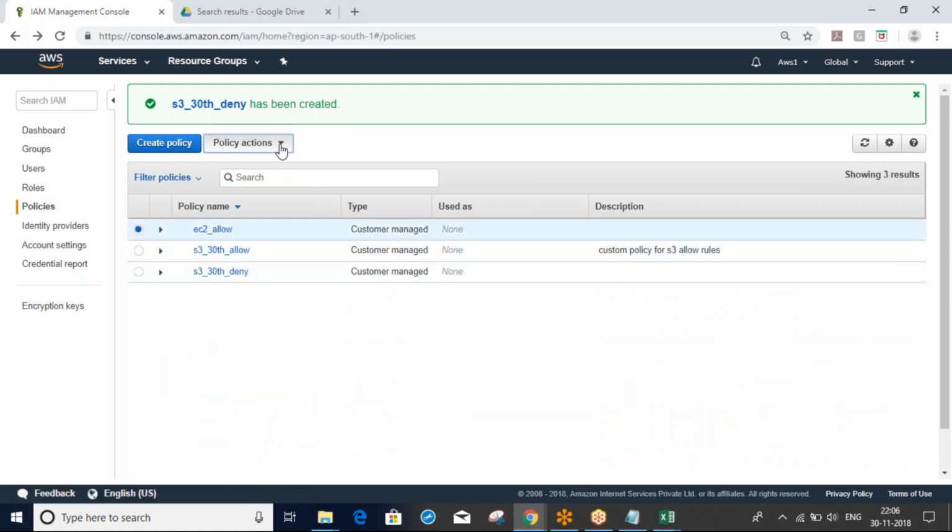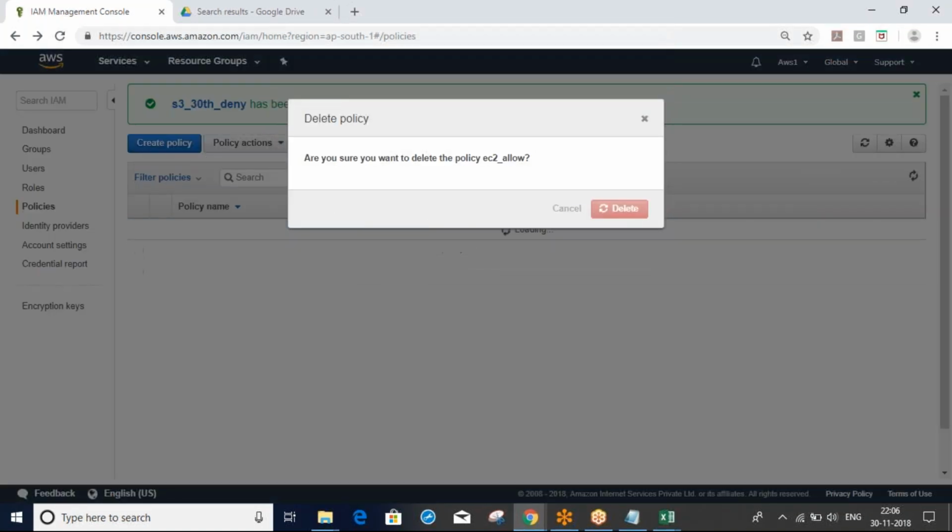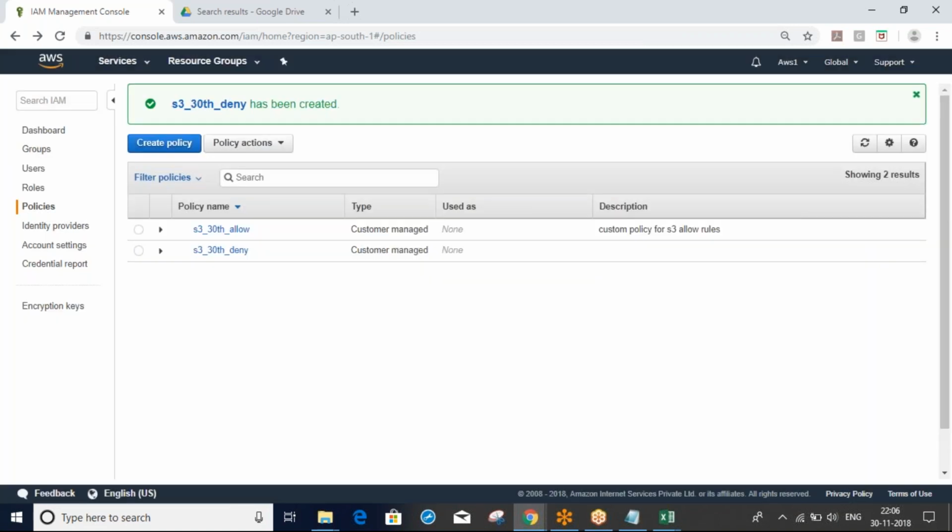Now I created two custom policies. One is S3 allow, one is S3 deny. If you want, you could create like this.